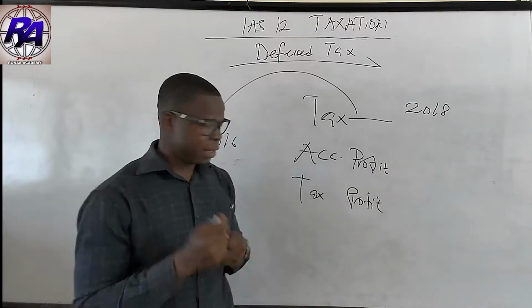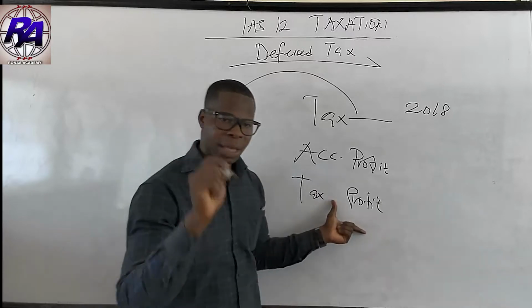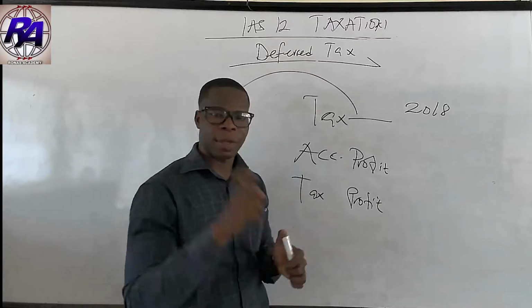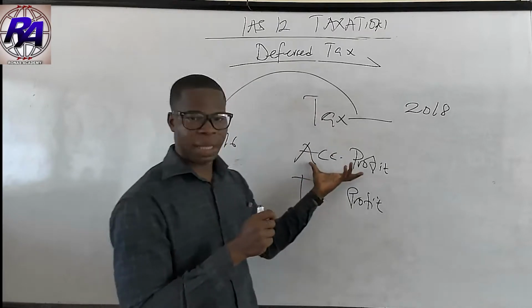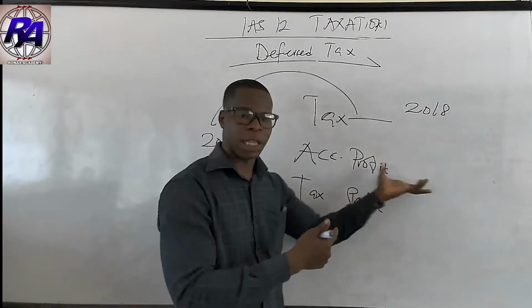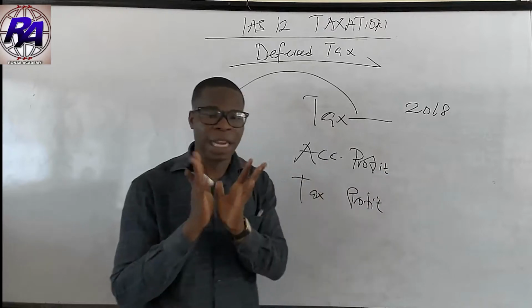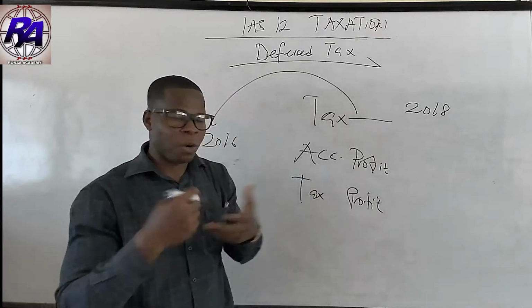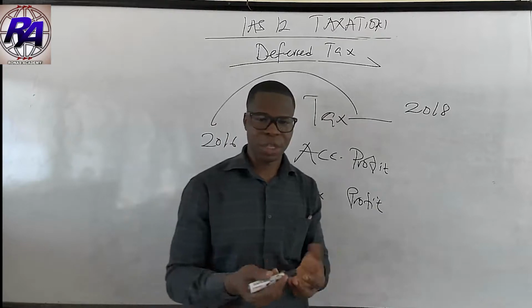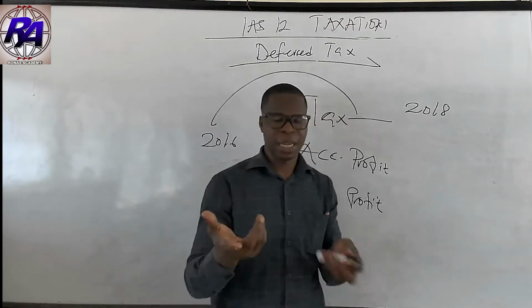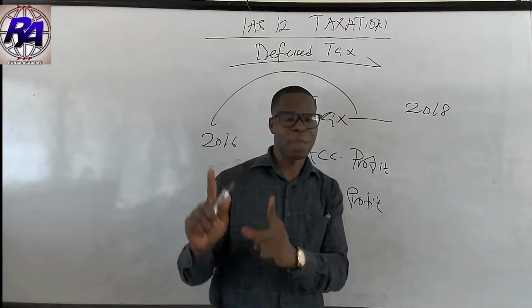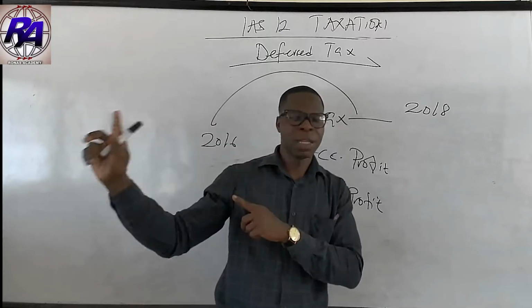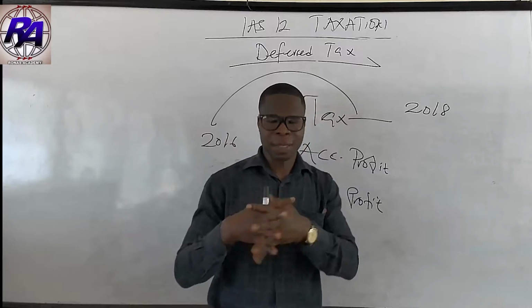Now, remember that there are some items that the tax authorities will allow in the accounting for profit in the books of an entity, and there are some items that they will not allow. For example, depreciation. The rate of depreciation is an estimation, so the rate that the entity will use to account for depreciation may not be allowed by the tax authorities.